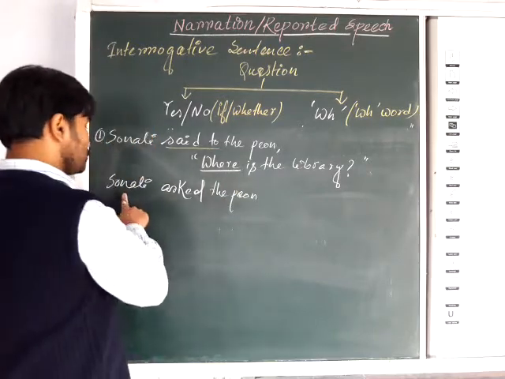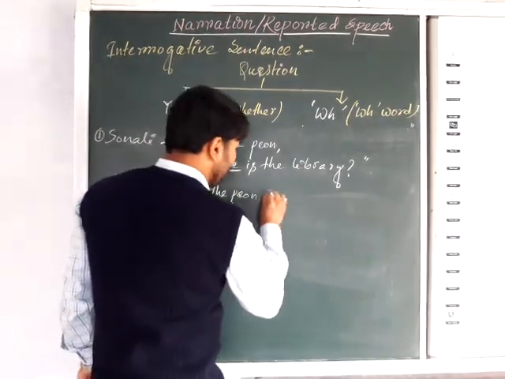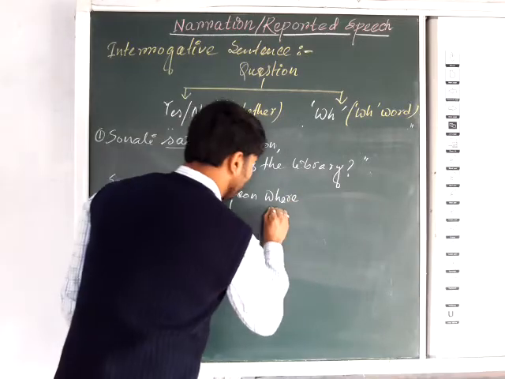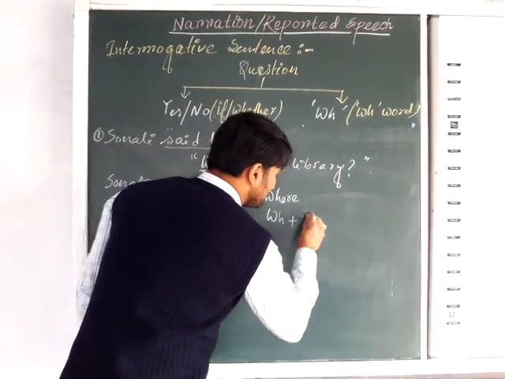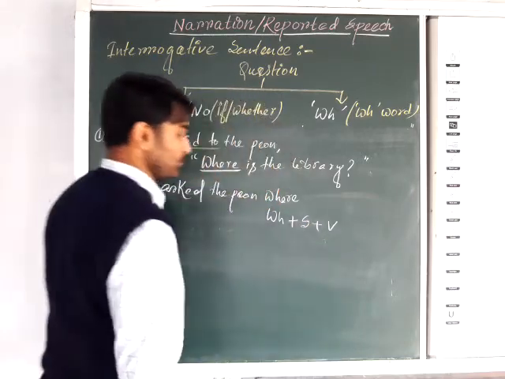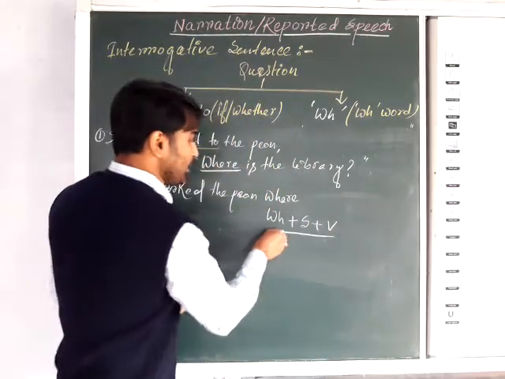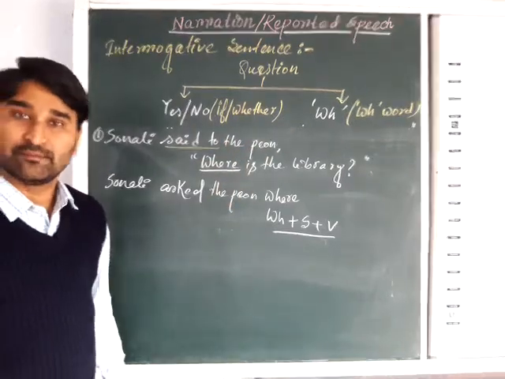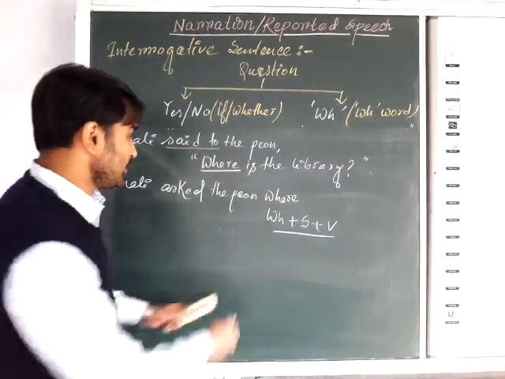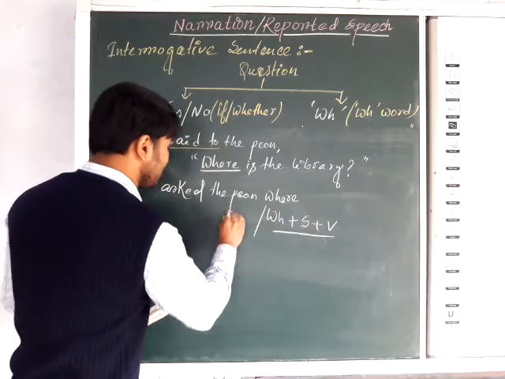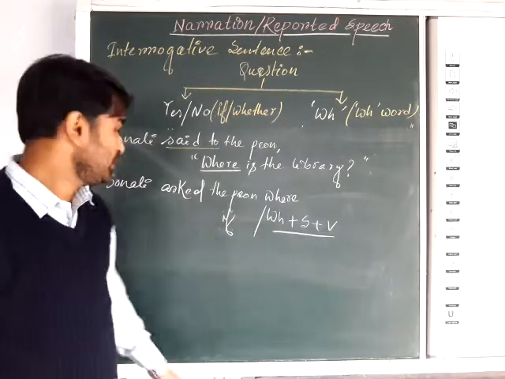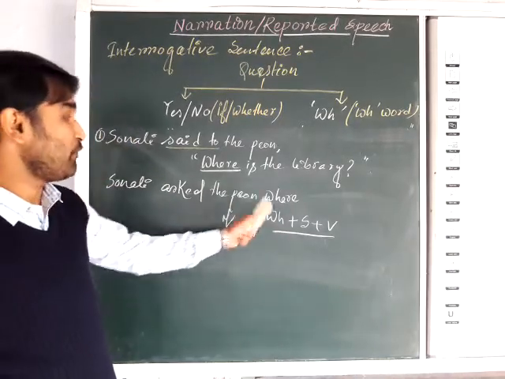So Sonali asked the peon where. Is it so? No. Where. Now mind it, the WH word is followed by the subject first, then the verb. Okay, that is the formula for changing a yes-no question or WH question. So for a WH word, or if it is a yes-no question, then an if or whether clause will come, followed by subject and verb. So the answer will be Sonali asked the peon where.